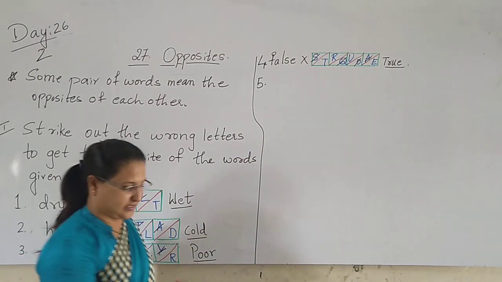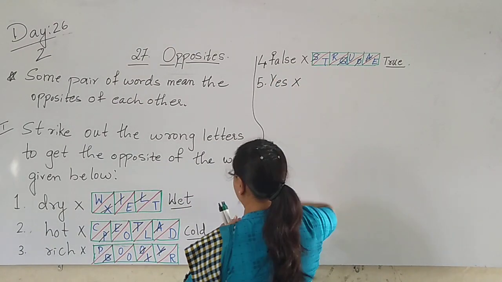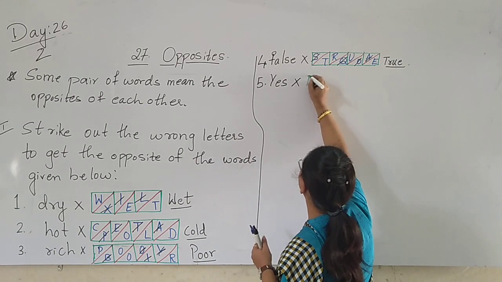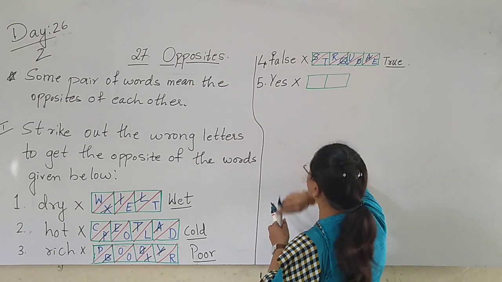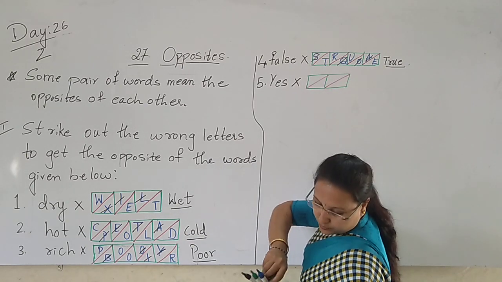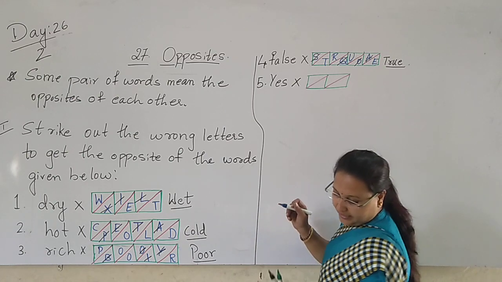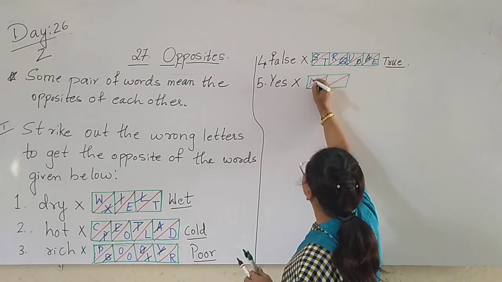The next one they have given here, yes. Draw the small box, children, where you can draw only two boxes. And you have to write the letters, that is N-M-E-O.